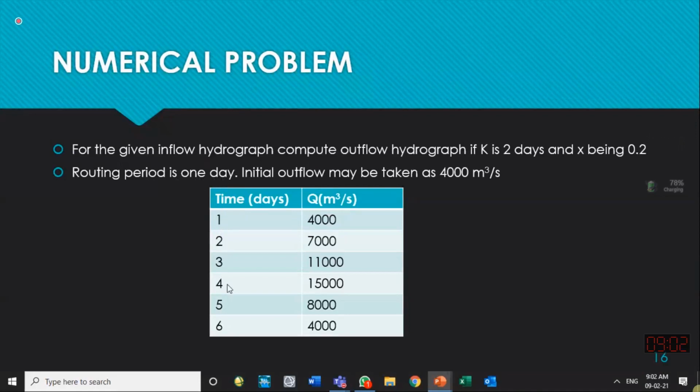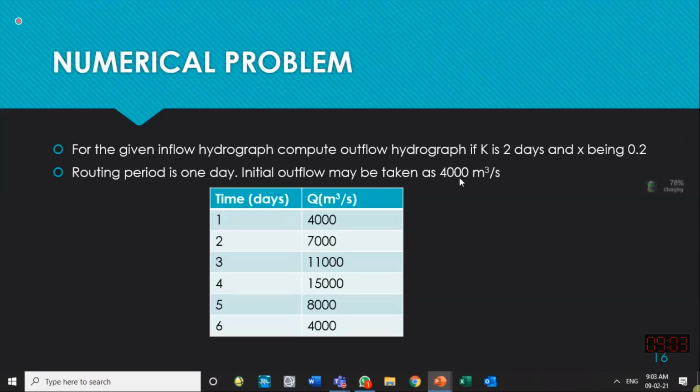This time step is in days, 1 day, 2 day, 3 day, 4 day, 5. So we need to know the units of these time steps. Discharge is in cubic meter per second. Initial outflow may be taken as 4,000. So O1 is known to you. These will be called inflows, I1, I2, I3, I4. But because we have to apply this Muskingum method on certain time steps, first we will be applying between these two inflows. This is I1, this is I2.